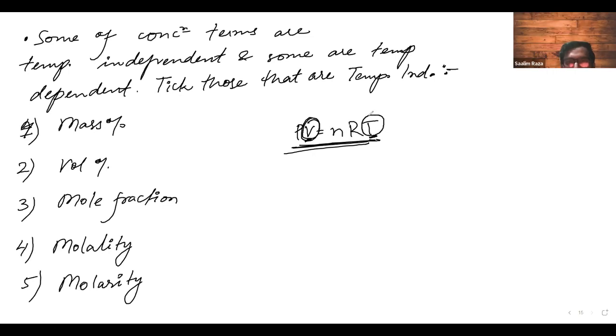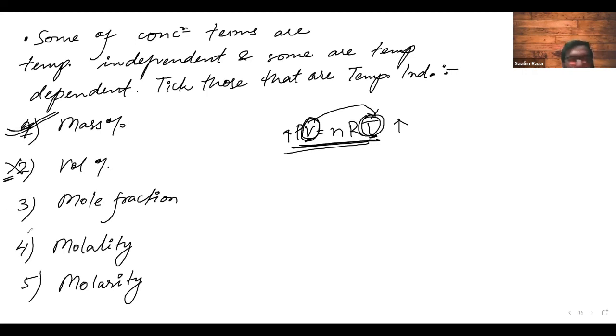That means it will change with temperature. So take those that are temperature independent. Mass percentage does not have a volume component, so it is temperature independent. When temperature increases, the volume also increases, and that is why the whole concentration term gets disturbed.